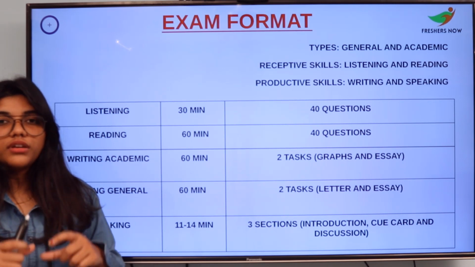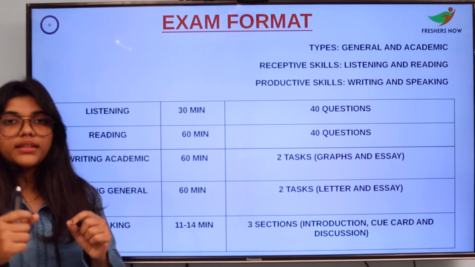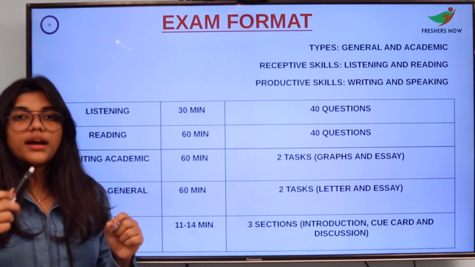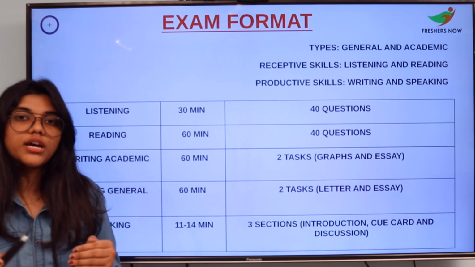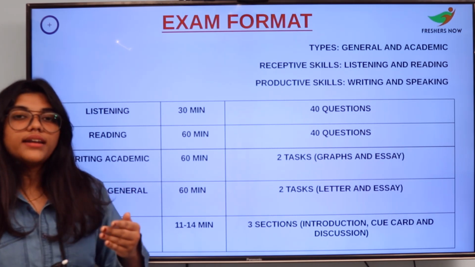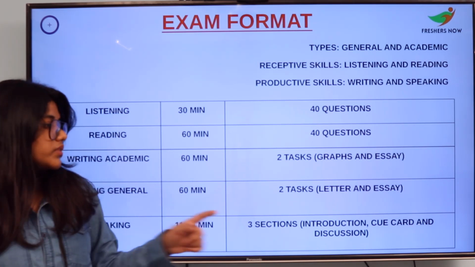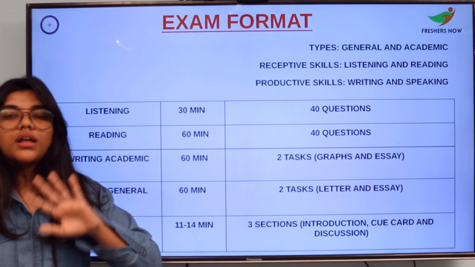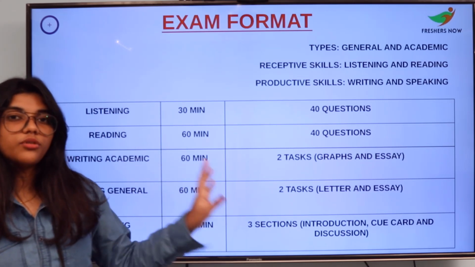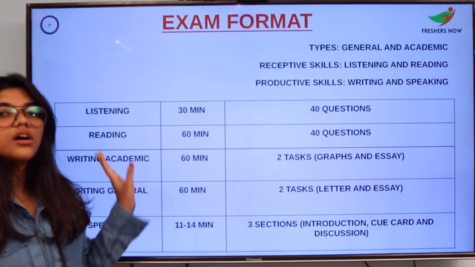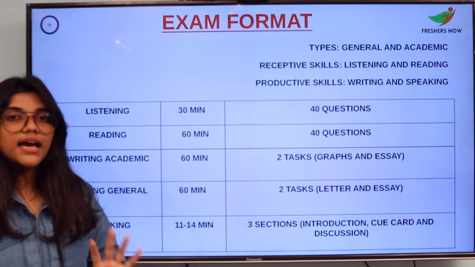For the cue card, they will give you a pen and paper, and they will give you a question. You will be given 1 minute to frame your answer, and then another minute to tell your answer to them. The discussion session will be all about generalizing the questions about the cue card. So this, on the whole, is your exam format.